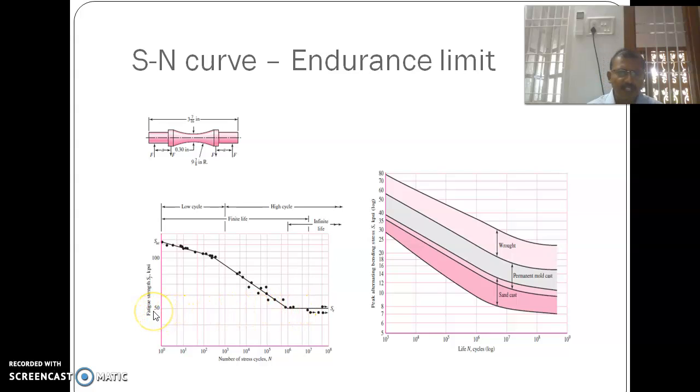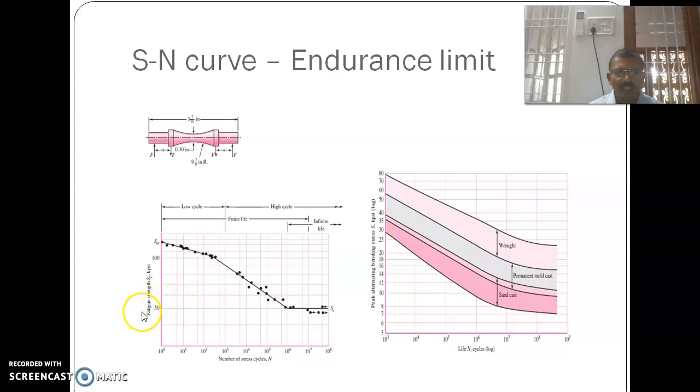In this diagram, 50 kilopascal is the endurance limit. The ultimate limit, Su, is around 120, but the fatigue limit is only 50. It is much less than sigma y, the yield limit. So 50 is the endurance limit stress: the fatigue strength, that is, the endurance limit strength.